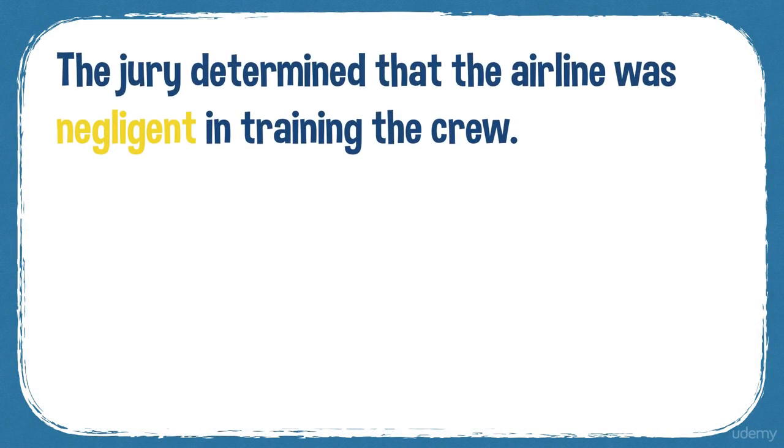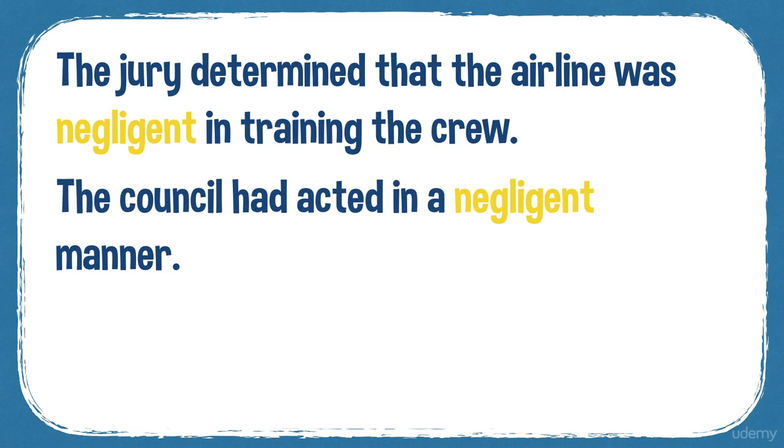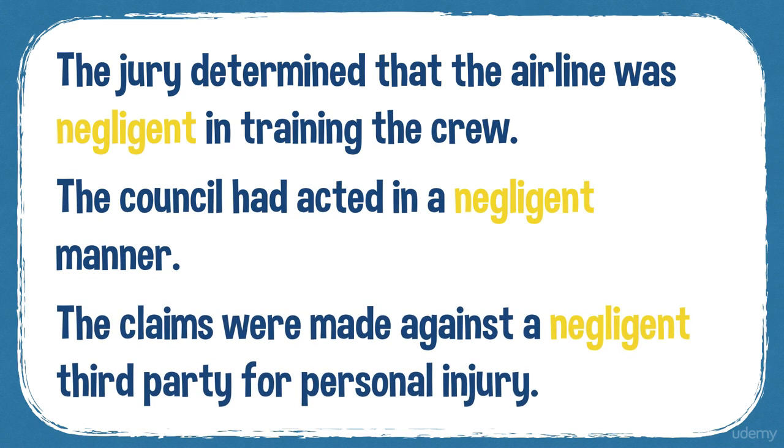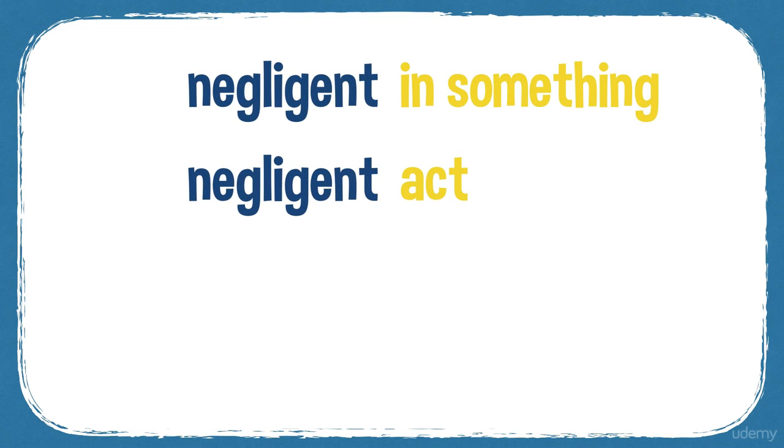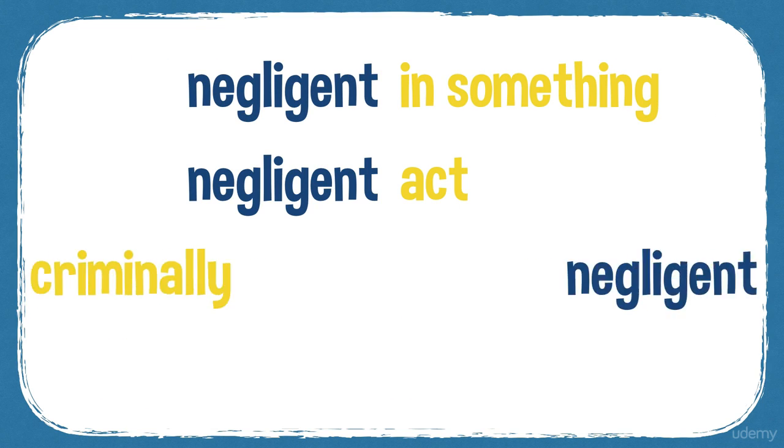Here's some more examples. The jury determined that the airline was negligent in training the crew. The council had acted in a negligent manner. The claims were made against a negligent third party for personal injury. So you can be negligent in something. You can commit a negligent act.